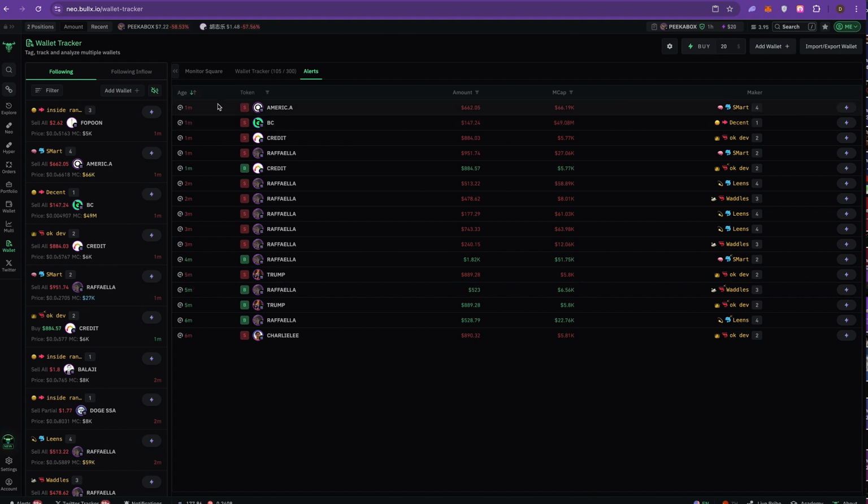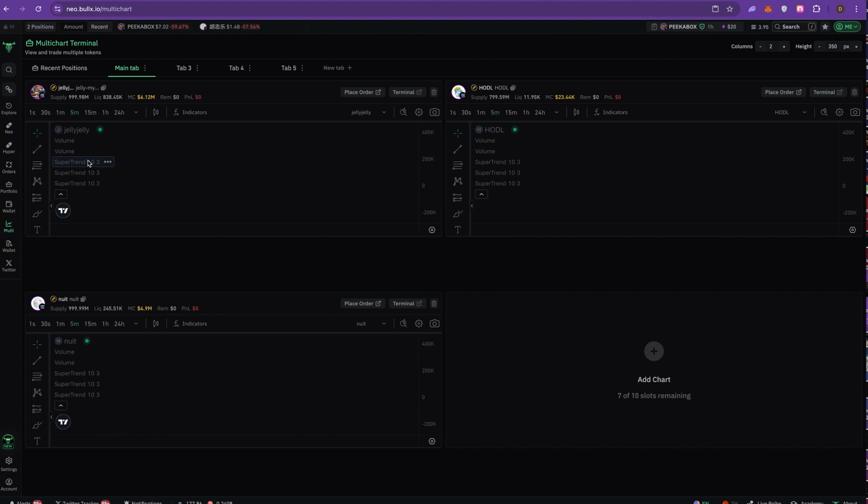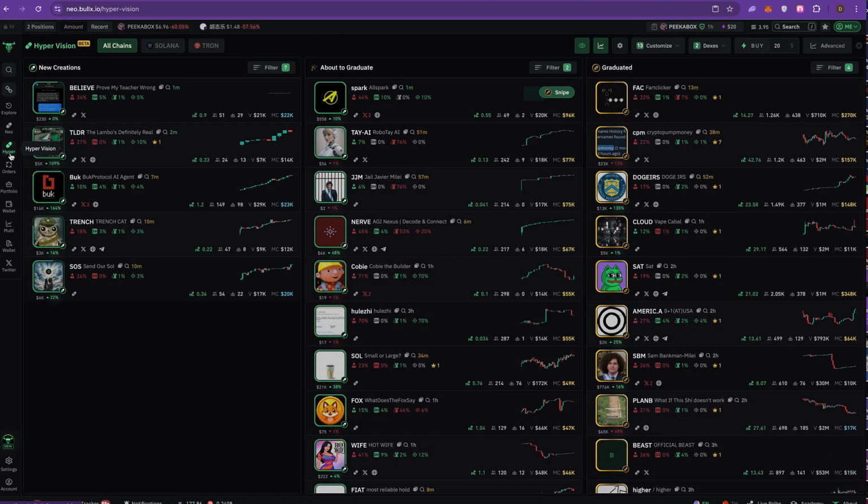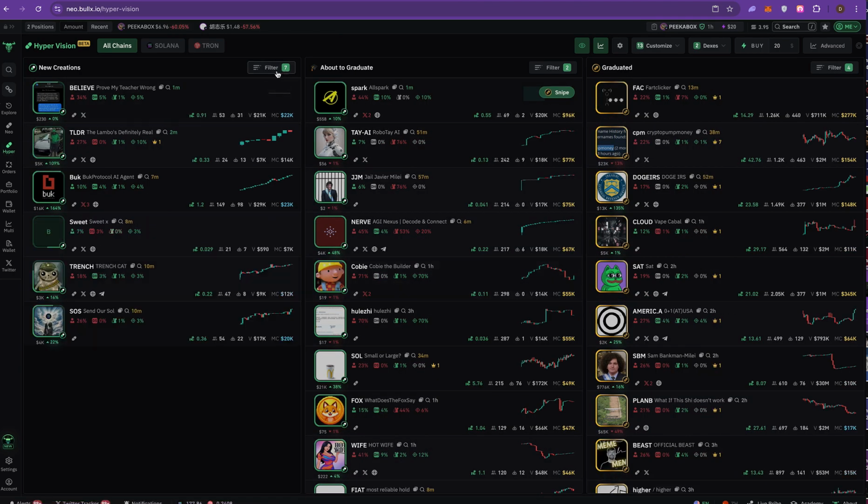So I like that. Another thing I thought was cool was that they got this multi-chart where you can put in a couple of different charts. You can watch them all on one screen, and you can even place orders, buy and sell, from this one screen. So instead of having a bunch of windows open, you could do this all on one screen. I like that. Another feature I like about BullX is they got this hypervision. I'm still not sure why they didn't just make everything hypervision, because why would you take this if you can have this?